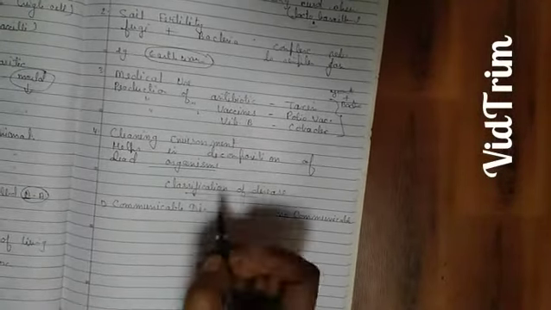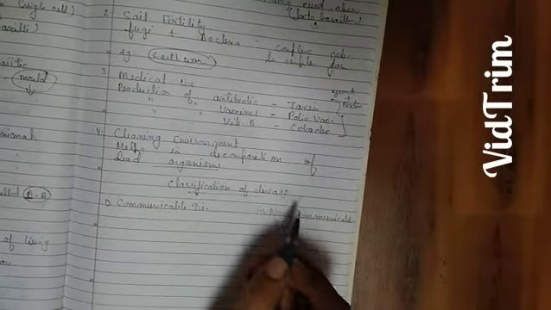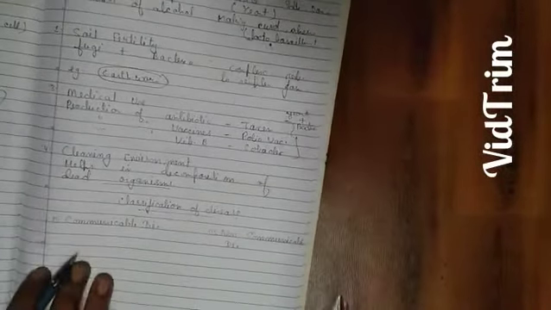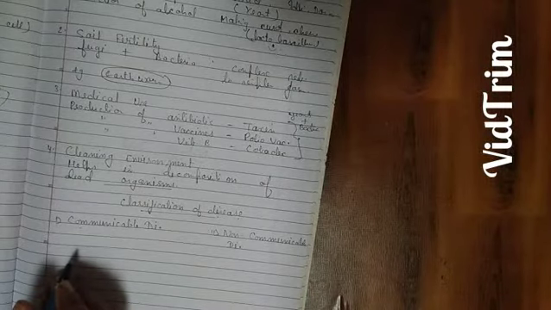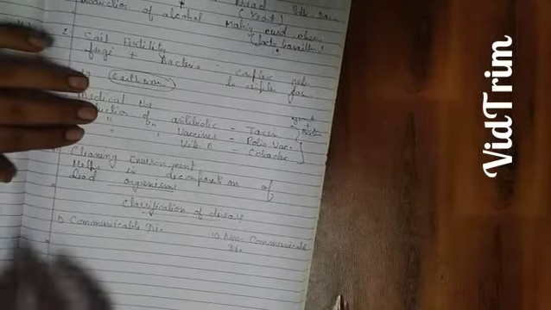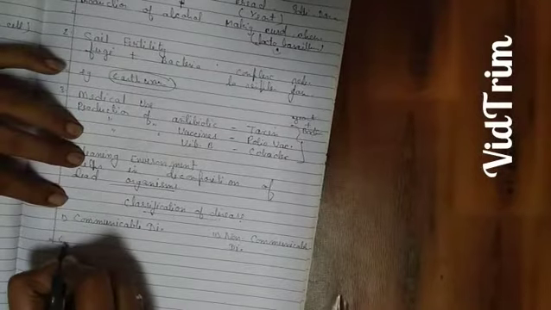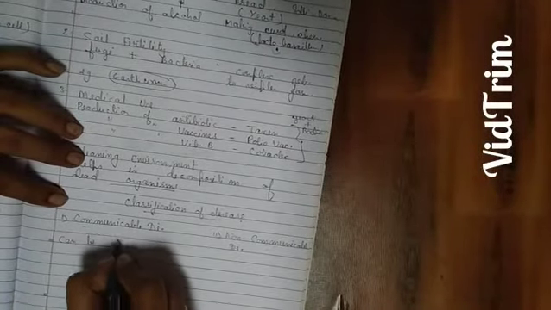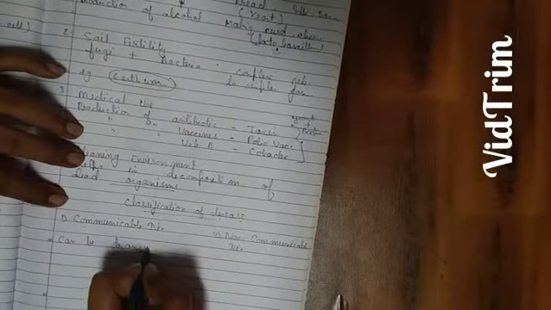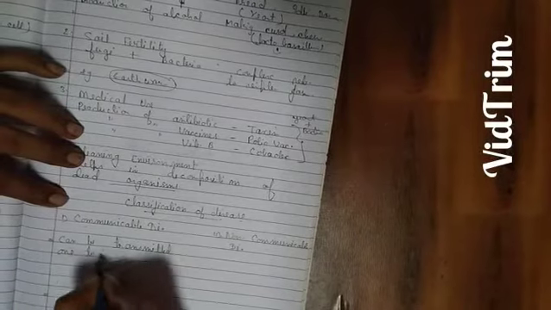Now next one is your classification of disease. We have two types of disease. First one is your communicable disease, and next one is your non-communicable. Communicable diseases are those diseases which can be transmitted from person to person, one to another.